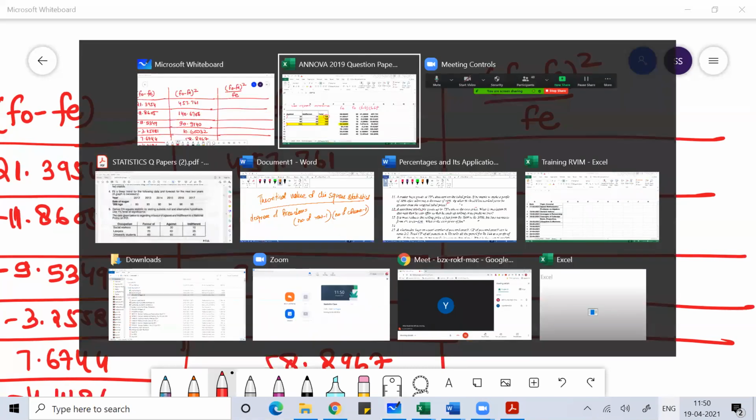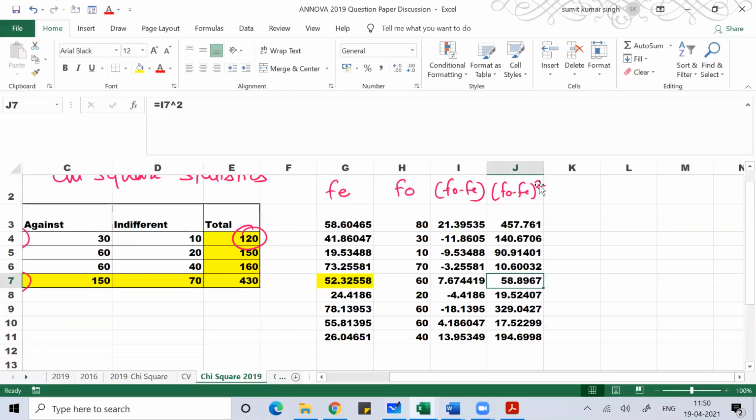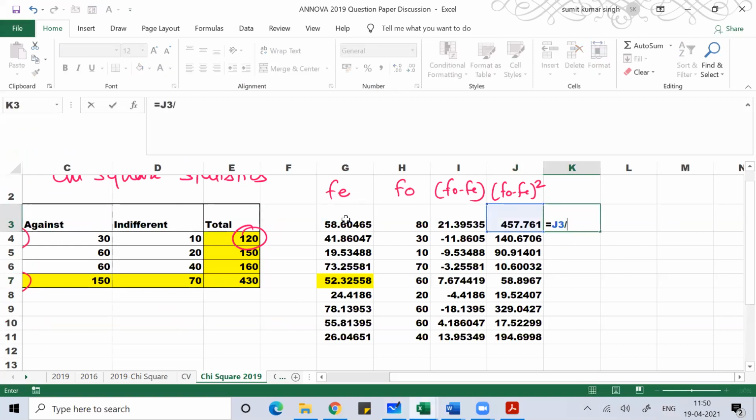So this value, what you get, divide by the fe value.